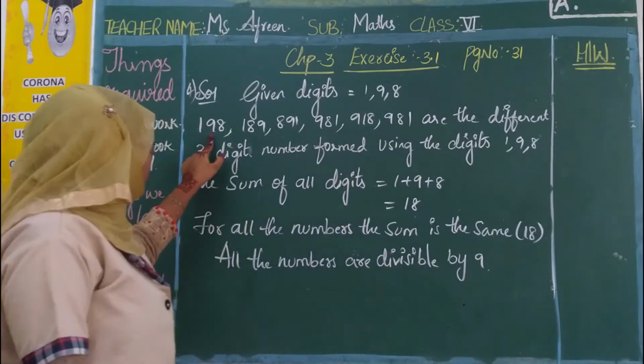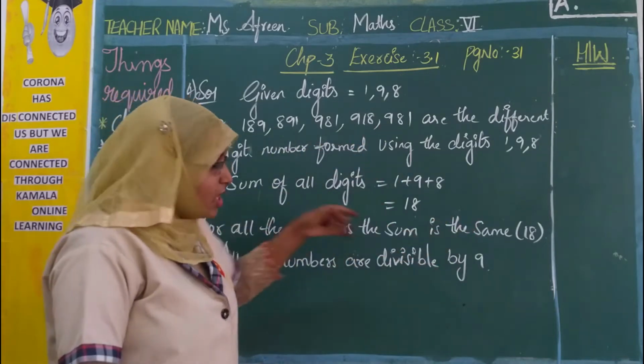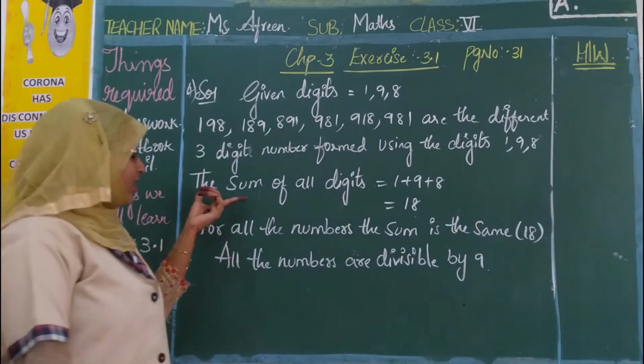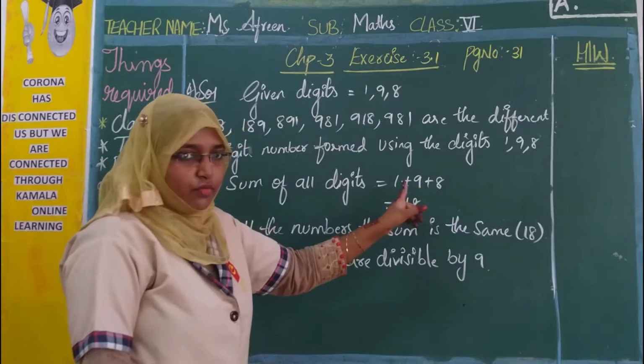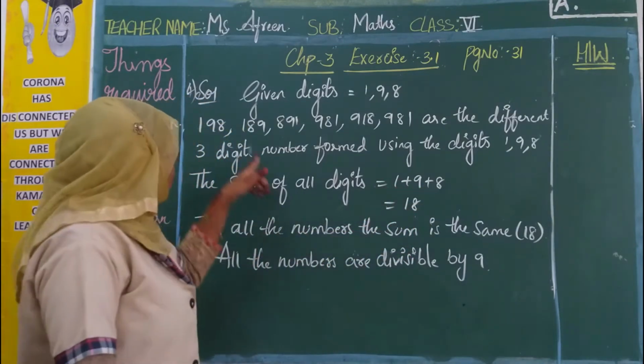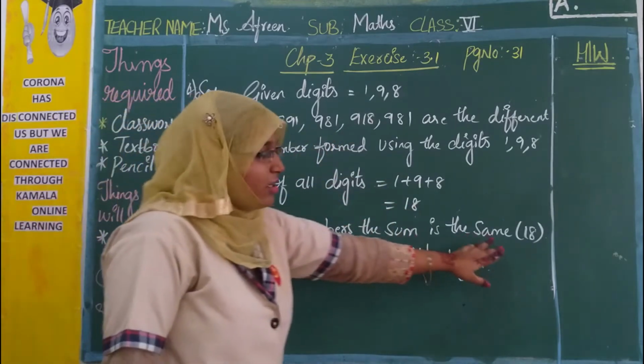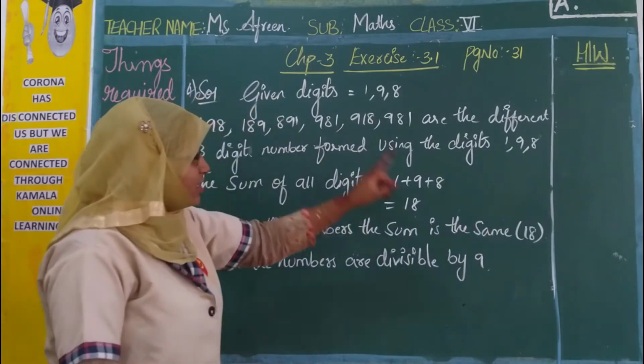We are not writing for each one, like 198 equals 18, 189 equals 18, 891 equals 18. Simply we have written one single line, that is the sum of the digits. For 198, that is 18. As 18 is divisible by 9, 18 is the answer for every number. So for all the given numbers, the sum is 18.